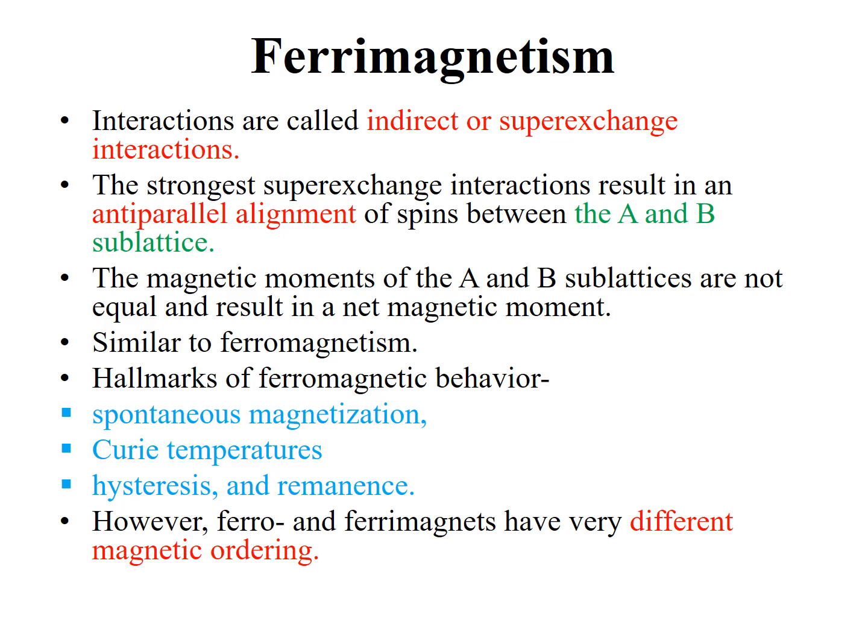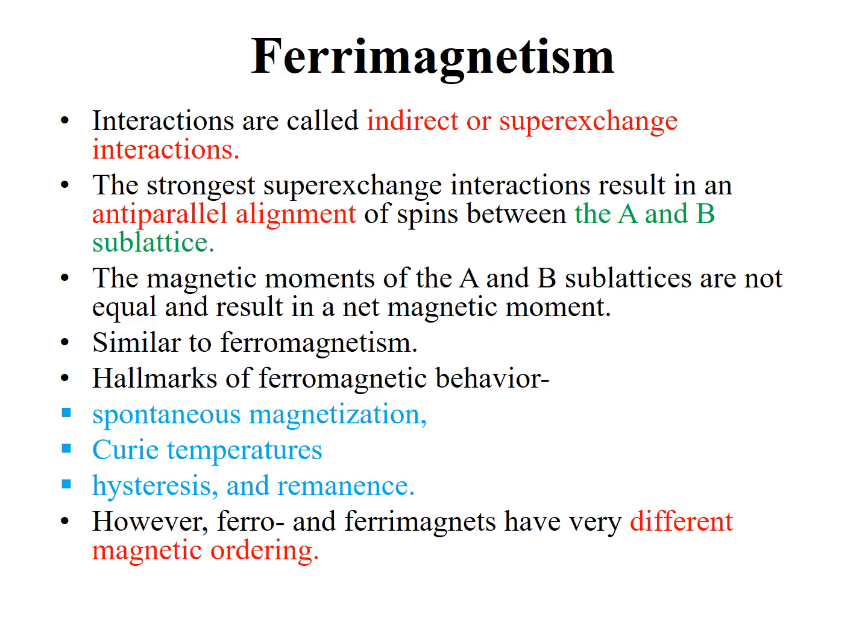And after removing from the magnetic field, they have their remanence, meaning they will show an enhanced magnetic moment, and their magnetization can also be reversed by decreasing magnetic field, and they will also show a hysteresis loop, as we discussed in our previous lecture. But one of the major differences between ferro and ferrimagnets is in their magnetic ordering.